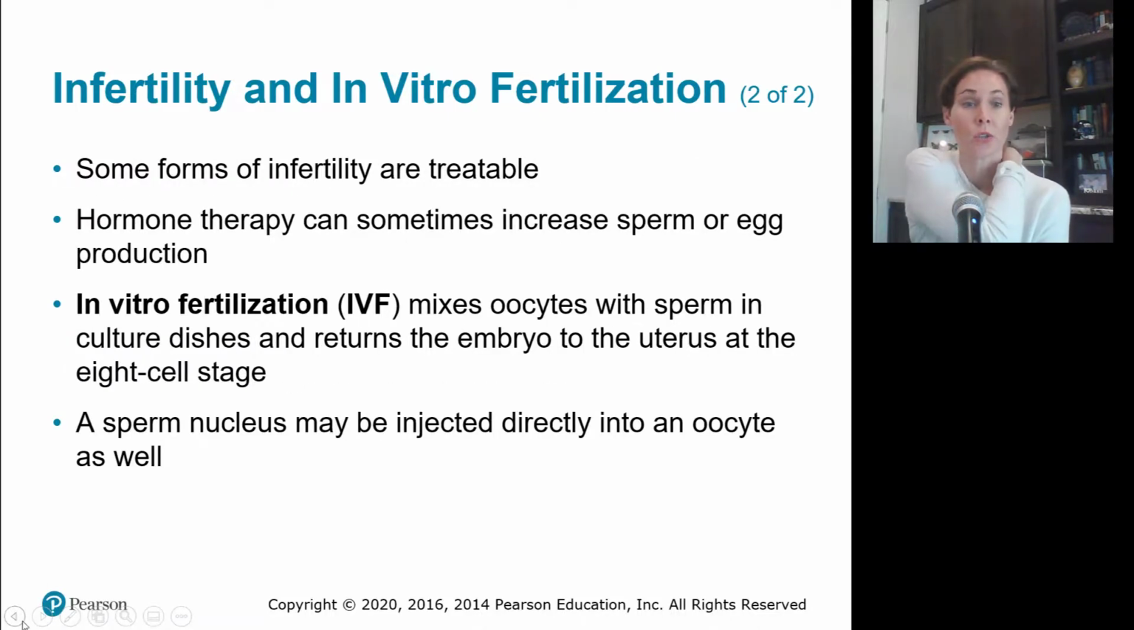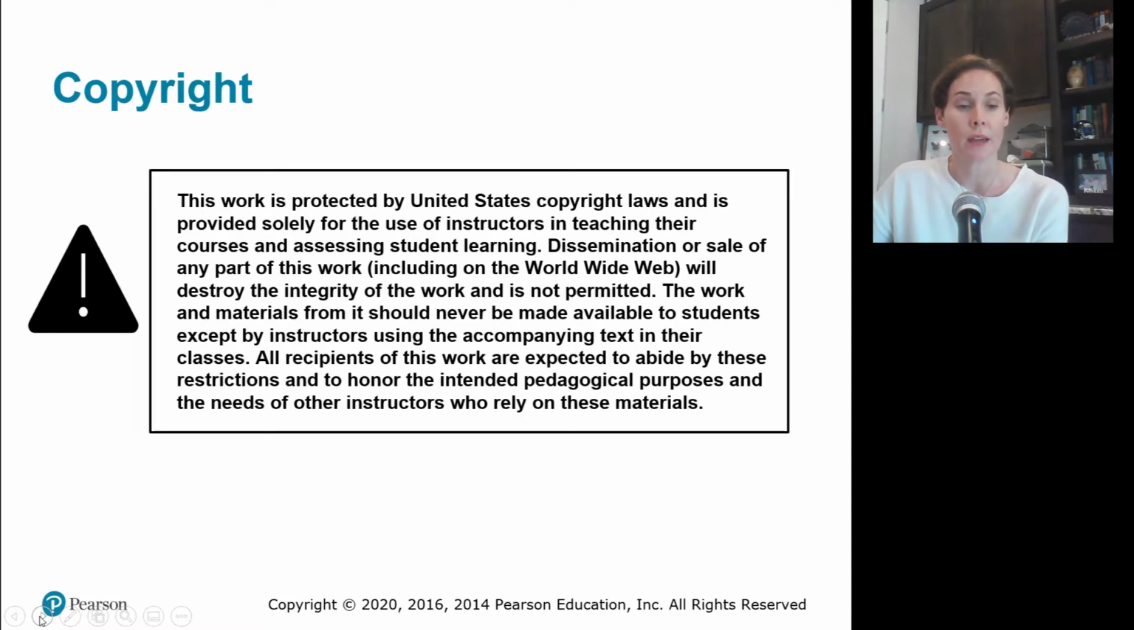Sometimes all it takes is just hormone therapy that can increase sperm or egg production or egg release so that fertilization can happen. In vitro fertilization, IVF, mixes oocytes with sperm in culture dishes, and so it's not technically a test tube baby, but sperm is taken from dad, eggs are taken from mom. Fertilization occurs outside of the body, but then it's returned into the uterus at an 8-cell stage so that implantation can occur. And then also sometimes the sperm nucleus can be injected directly into the egg as well.